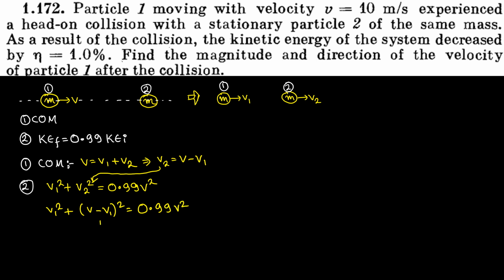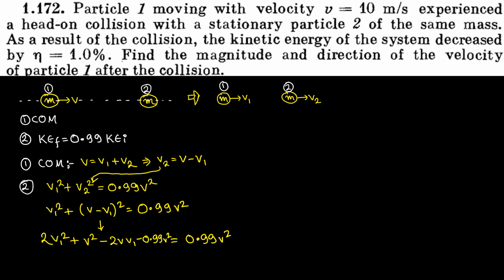And if I expand this term, (a minus b) whole square, a square minus 2ab plus b square. If I take the 0.99 v square from the top and v1 square from the top, v1 square plus v1 square is equal to 2v1 square. So this would become 2v1 square. If I bring this 0.99 to the left hand side, it will become minus 0.99 v square.